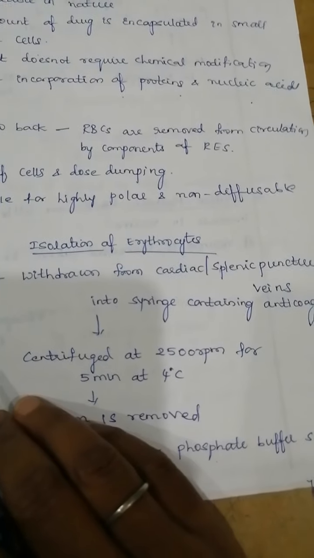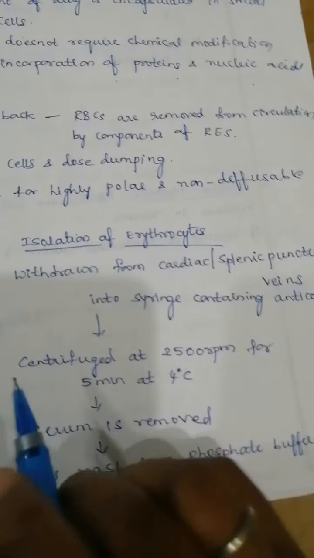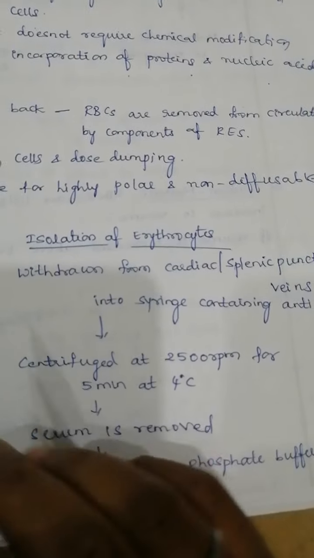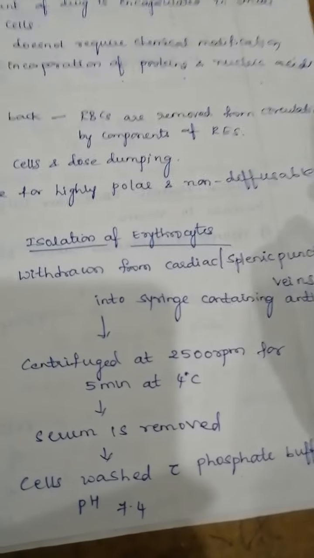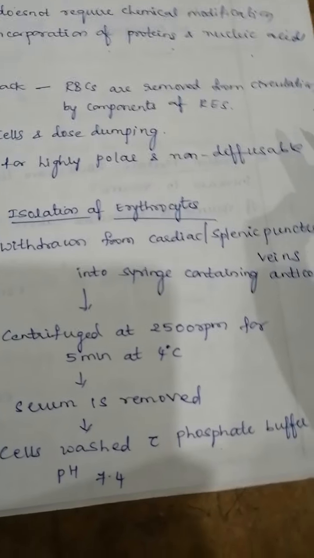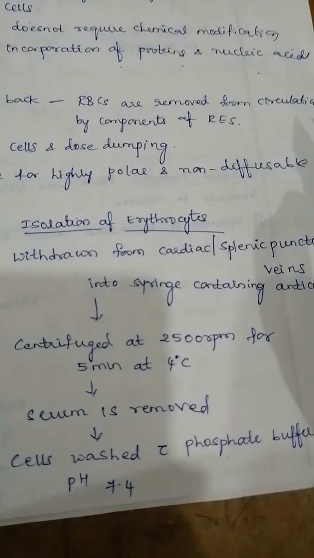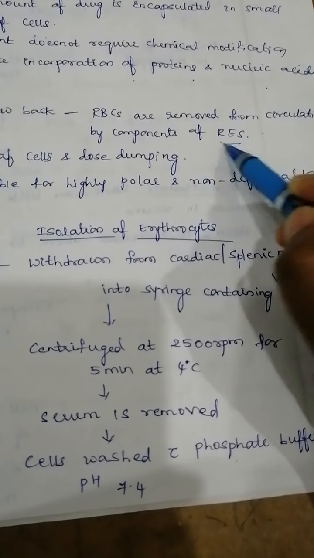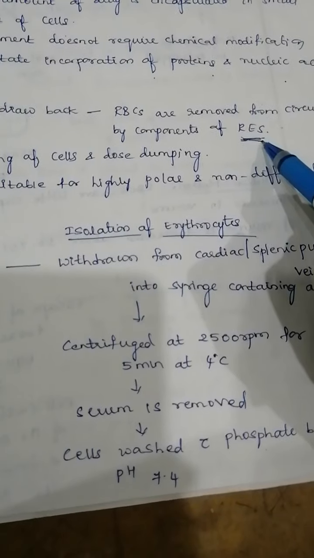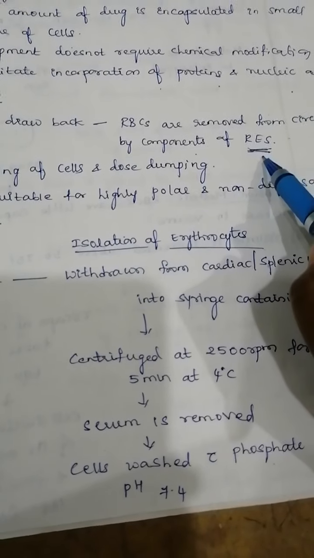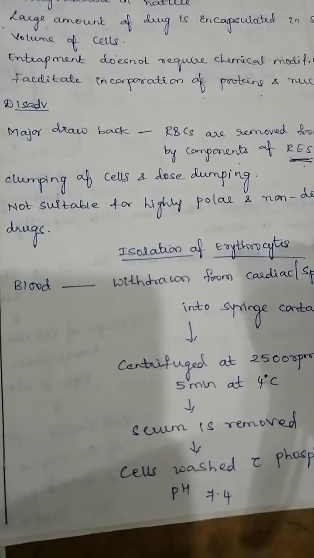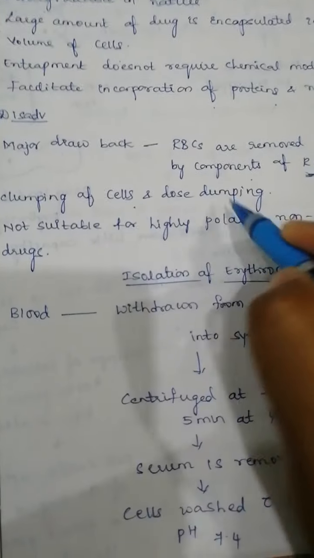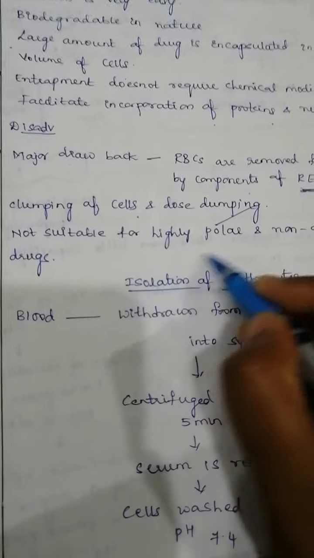Sometimes what happens is, if the drug is loaded into these resealed erythrocytes, it will stay in the blood for 4 months. So after 4 months, if it is not taken to the target cells or not utilized by the target cells, it will be removed by the components of the reticuloendothelial system. And not only that, the components of the reticuloendothelium sometimes will drag all the drug molecules outside of the cell. Also clumping of the cells may take place, and dose dumping is a major problem, and it is not suitable for polar drugs and also non-diffusible drugs.